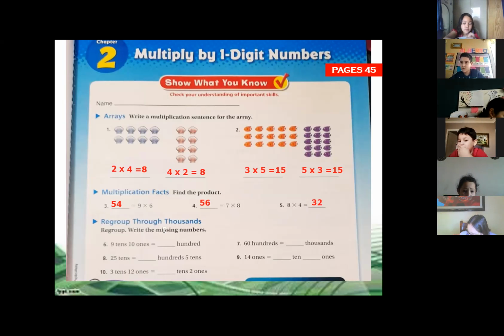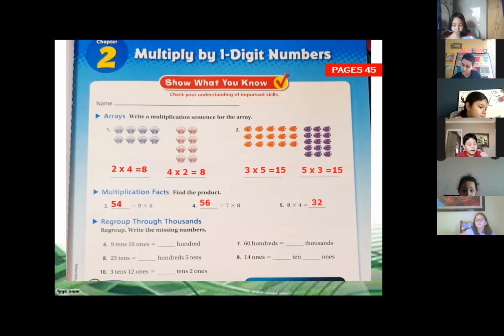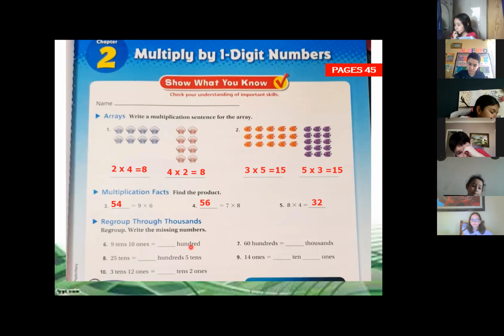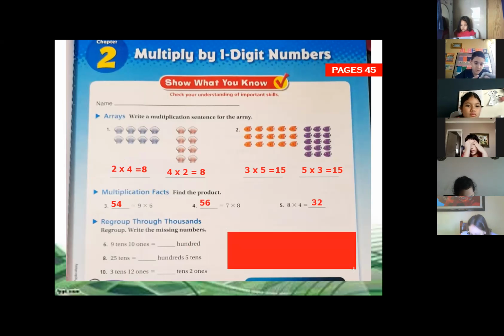Now let's regroup. It says regroup through telephones. Write the missing number. We're looking for a number. So we have 9 tens and 10 ones. How many hundreds do we have if we have 9 tens and 10 ones? How can we solve this, class? I'm going to draw something so it can help you.